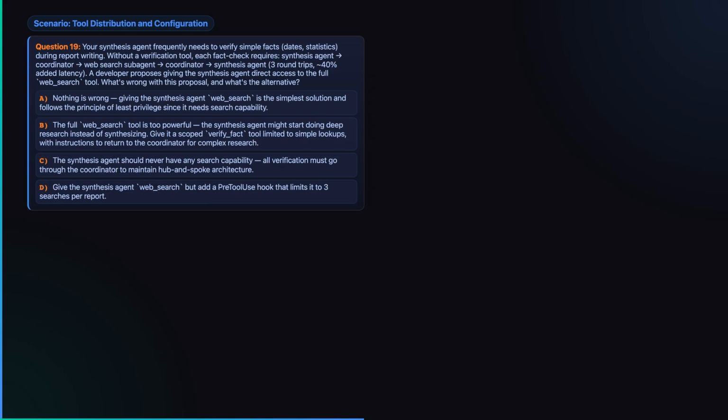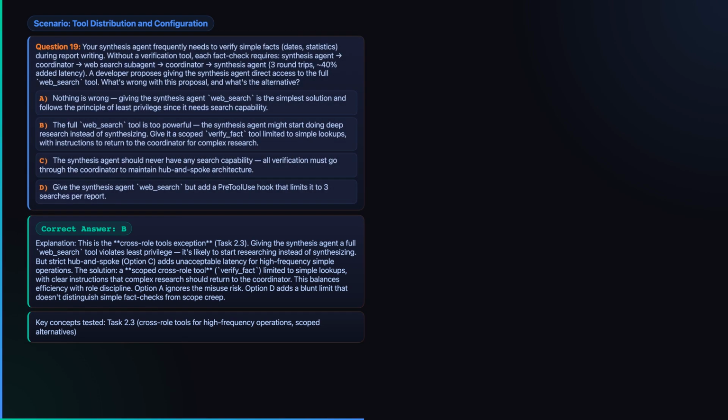Tool distribution and configuration. The synthesis agent keeps paying a 3-hop coordination penalty just to verify simple facts. The proposal is to hand it the full web_search tool directly. Does that solve the problem cleanly? Take a moment. Not cleanly.